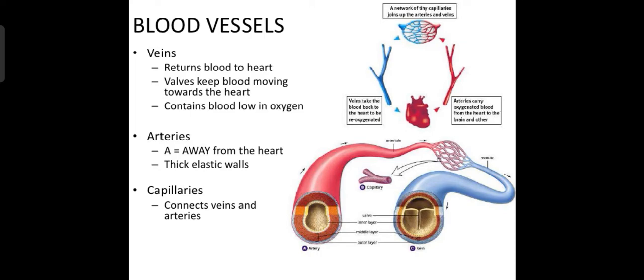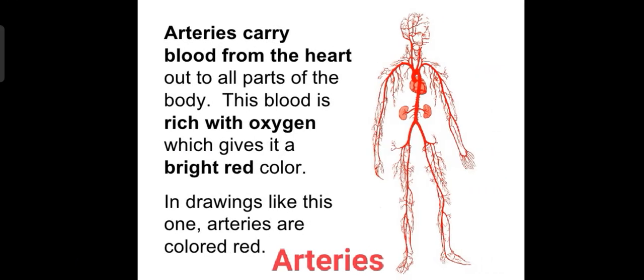As you can see in the picture, when the heart pumps the blood, it is carried by arteries. Arteries take the blood to different parts of the body. There, a network of thin capillaries joins up the arteries and veins. Then the impure blood is taken back through the veins to the heart for reoxygenation. Okay, now